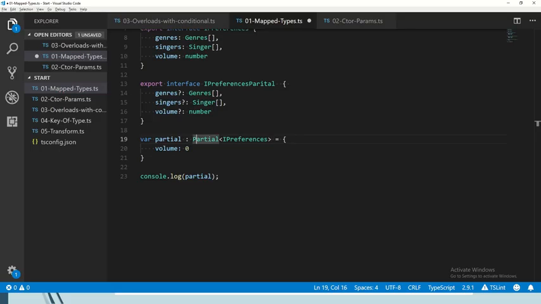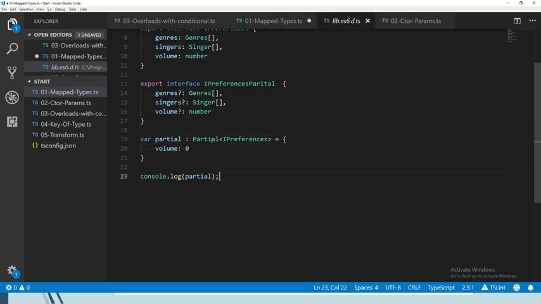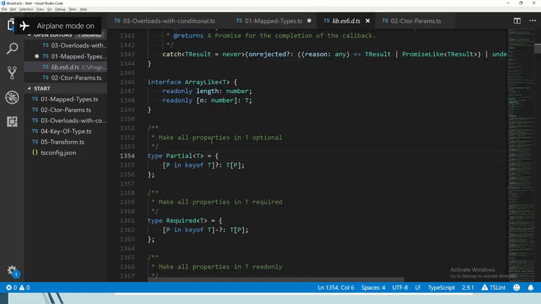Let's actually take a look at what Partial is. It's not magic, it's not fairy dust. If we go to definition, we can see that this is actually a type defined in the base library for TypeScript.